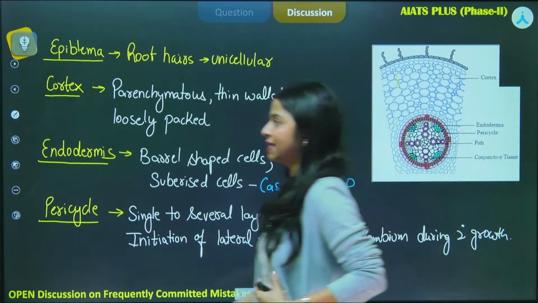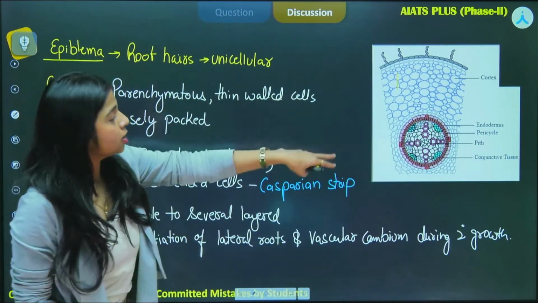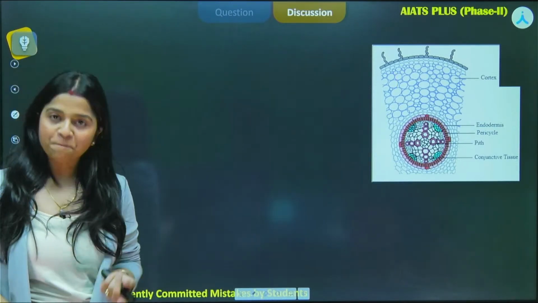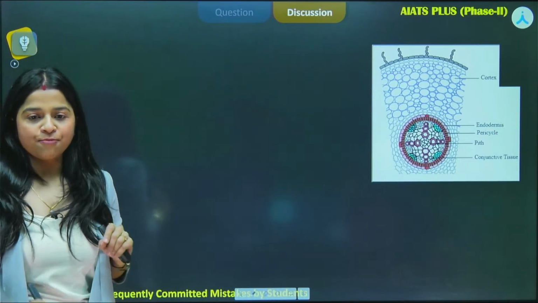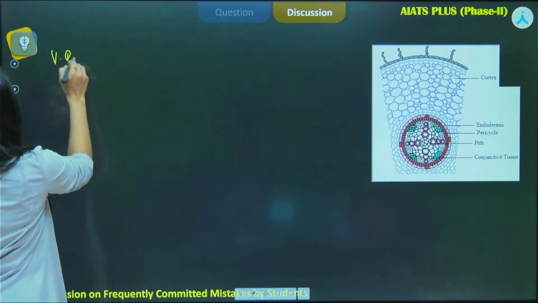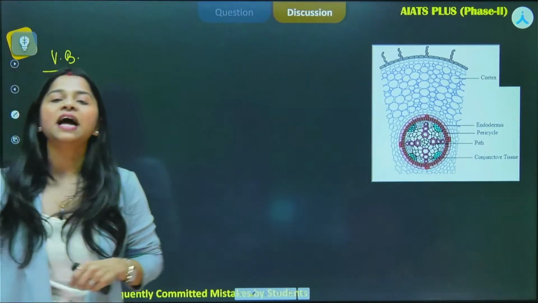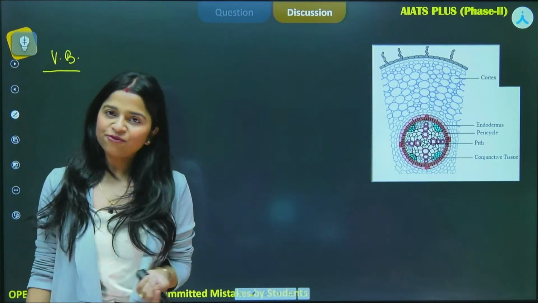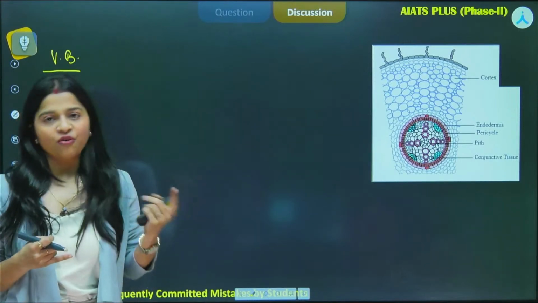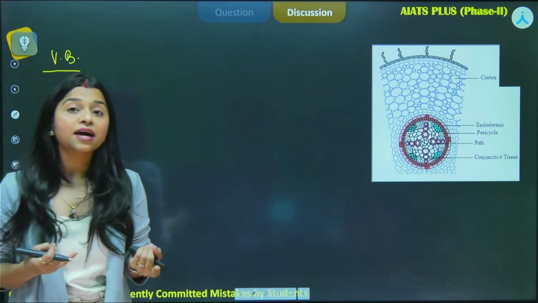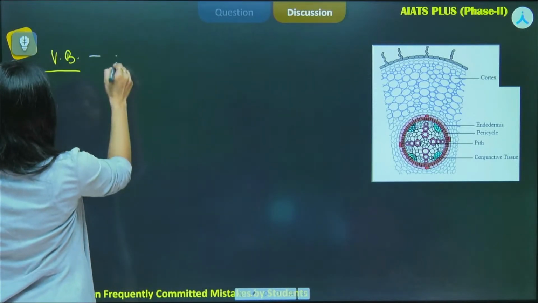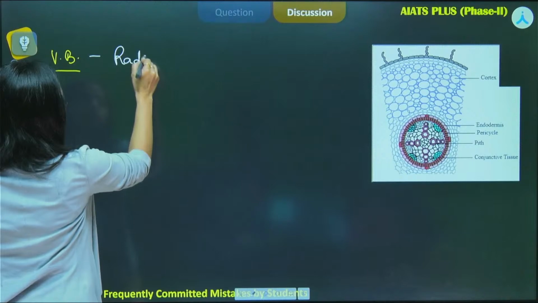Moving on to the next part, that is inner to pericycle, we can see the presence of the vascular bundles. Yes, very, very important. I am writing it in abbreviation for you. That means we are speaking of xylem and phloem. Now, first of all, we will take up the arrangement of vascular bundles. How are they arranged? They are radially arranged. So vascular bundle is basically radial in arrangement.